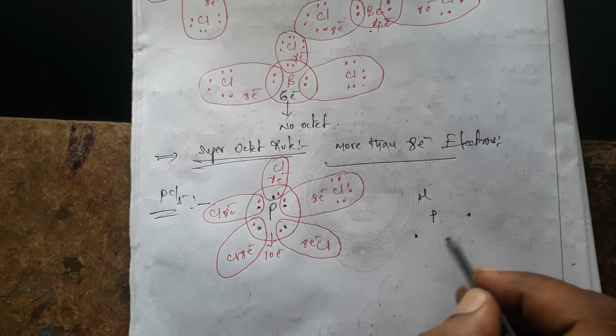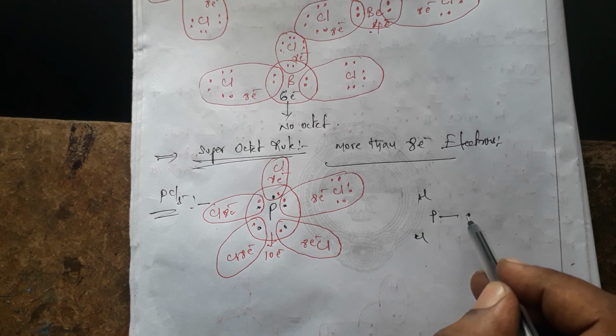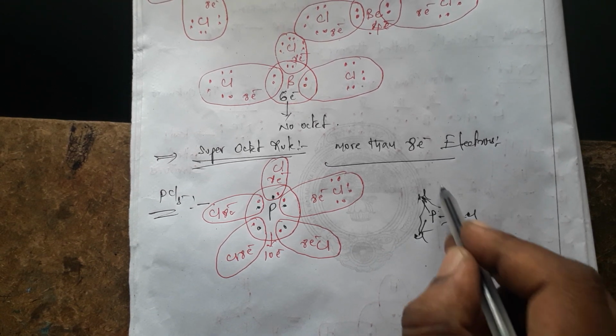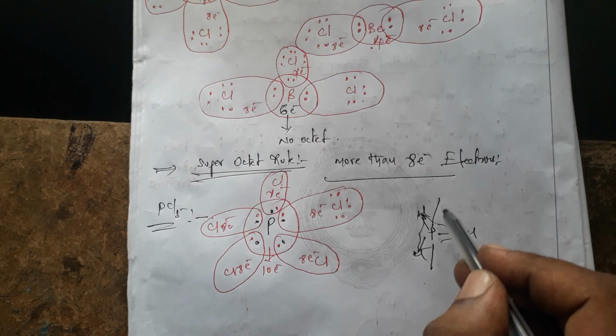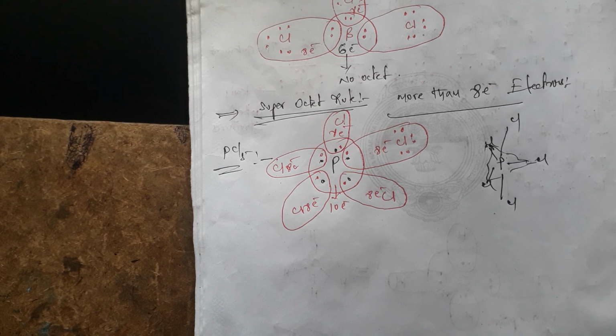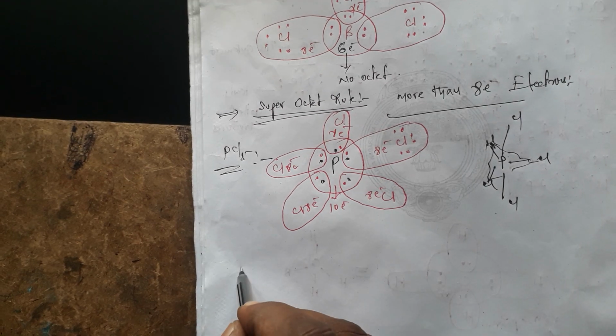Phosphorus with Cl, PCl5, Cl, Cl like this. This is a trigonal bipyramidal shape. It means PCl5. And in the molecule SF6 also,